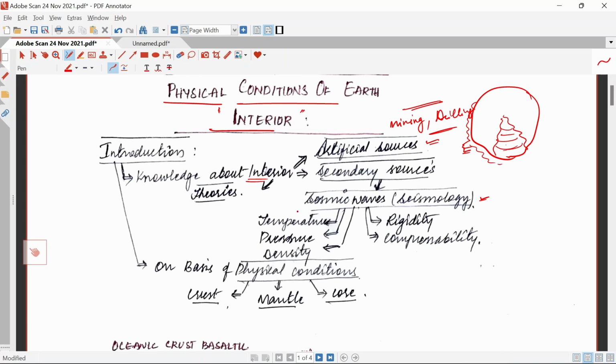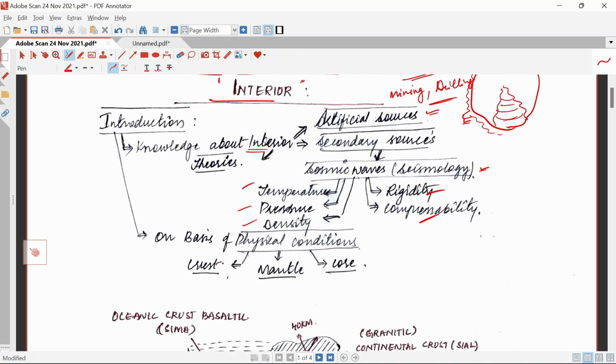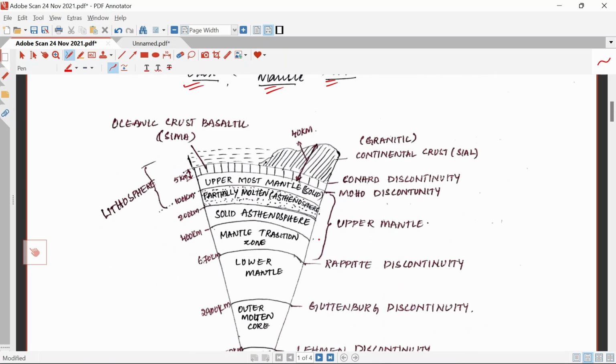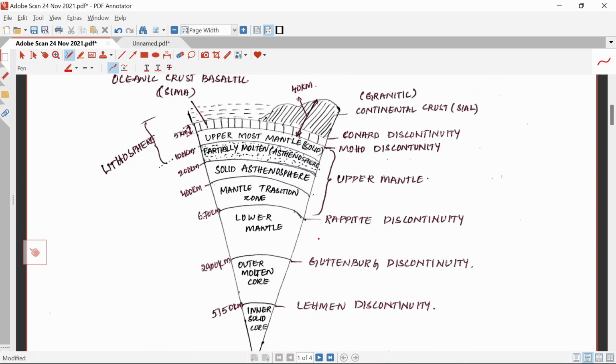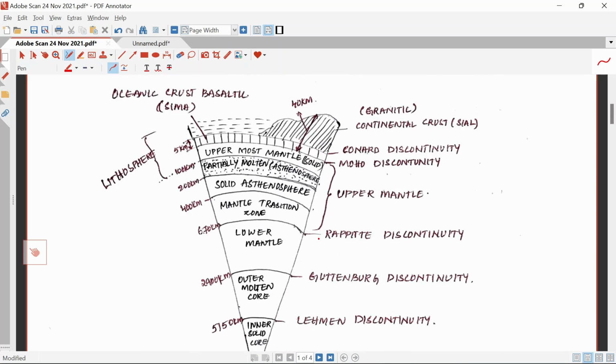These seismic waves depend upon temperature, pressure, density, rigidity and compressibility. On the basis of the physical condition, the Earth's interior is classified into three types, that is crust, mantle and core. We'll see it in a figure. This is the important figure. I just drew this, and this will be very helpful in understanding many other topics, and the major part of today's topic will depend upon this figure only.